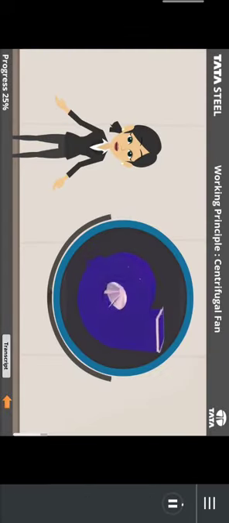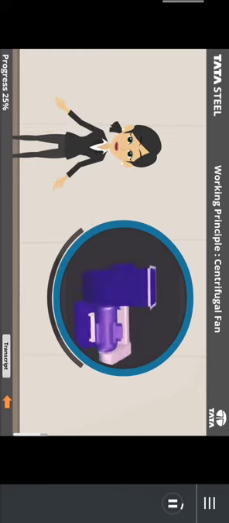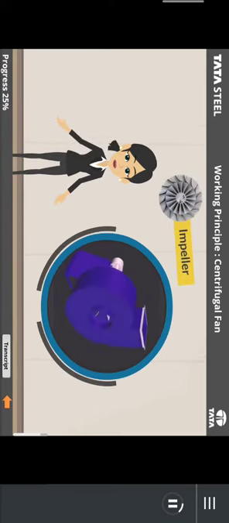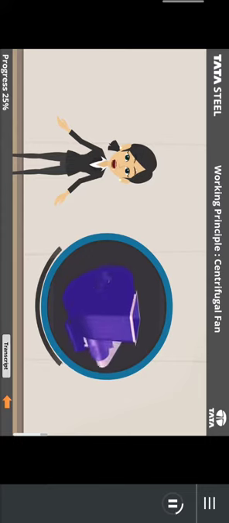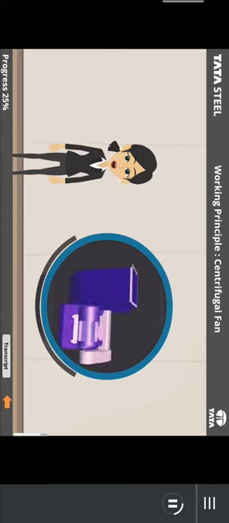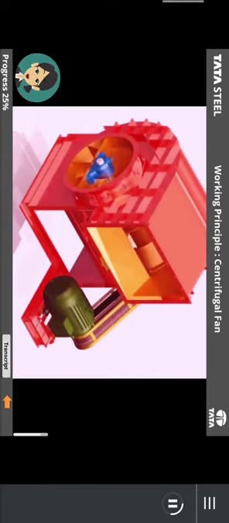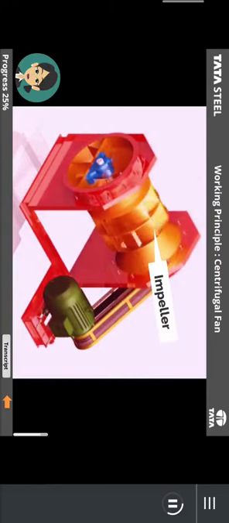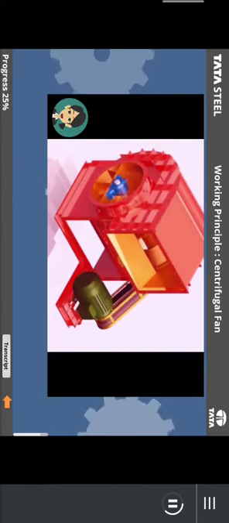Let us see the working principle of centrifugal fan. It consists of an impeller which has blades fixed between the inner and outer diameters. The impeller can be mounted directly on the shaft extension of the prime mover or separately on a shaft supported between two additional bearings. The centrifugal fan uses the centrifugal power supplied from the rotation of impellers to increase the kinetic energy of air or gases.